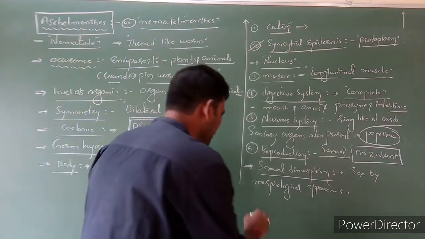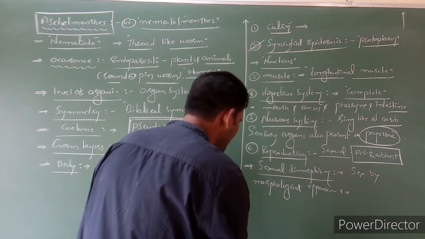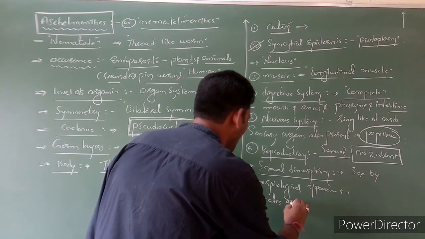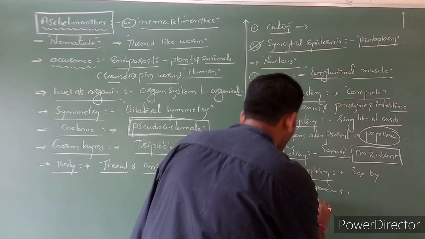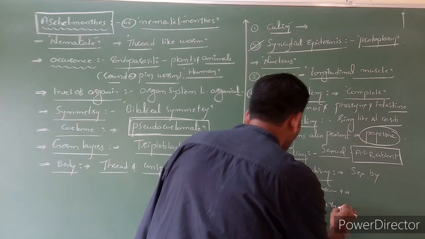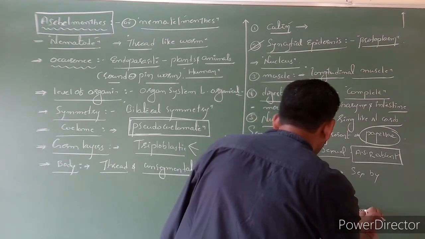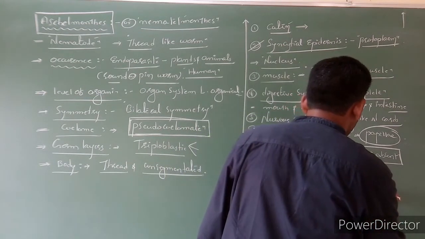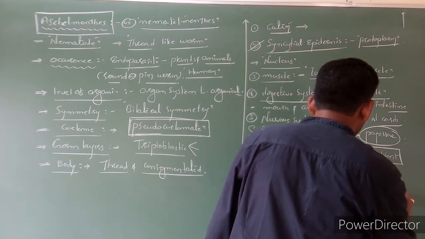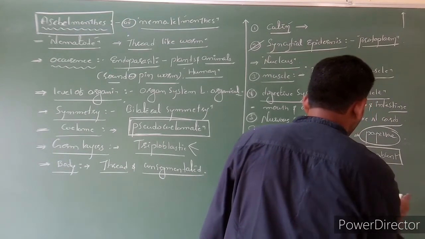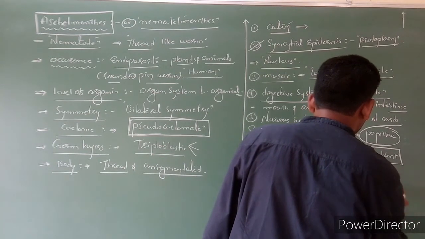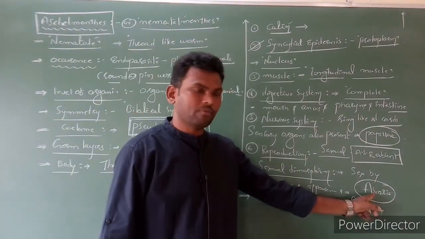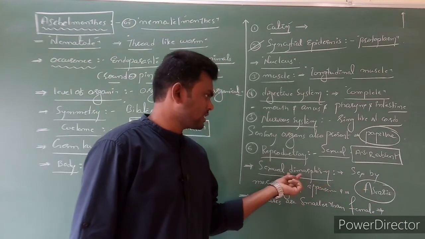For example, generally males are smaller than females. Example is Ascaris. The Ascaris species shows sexual dimorphism.